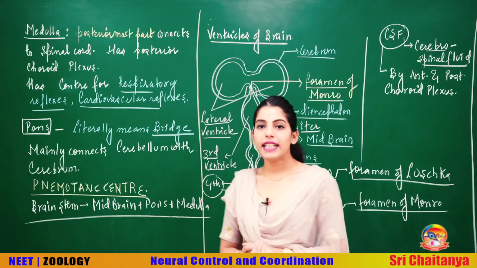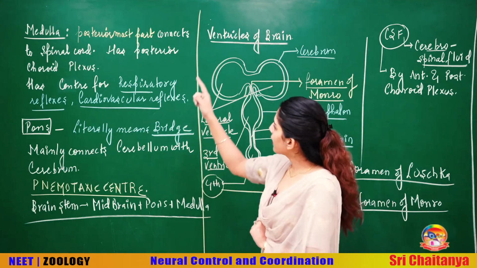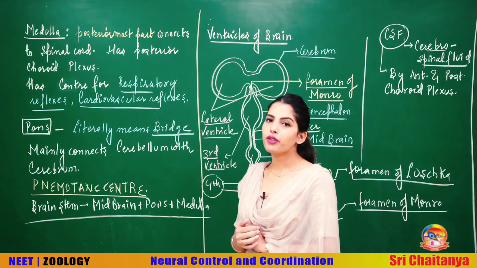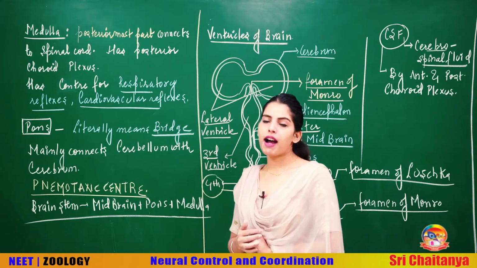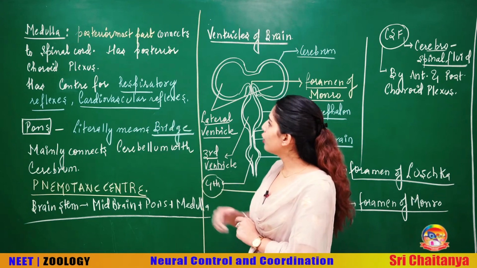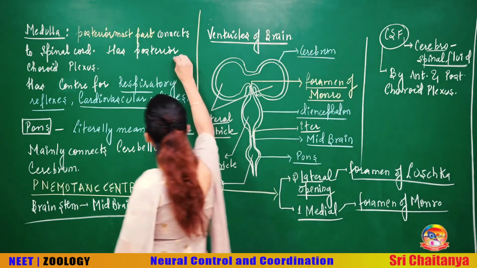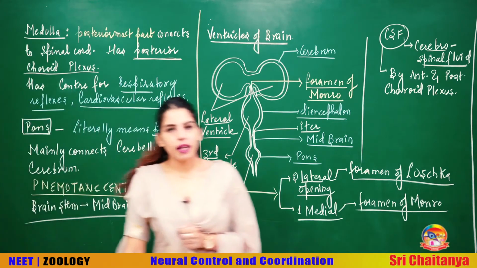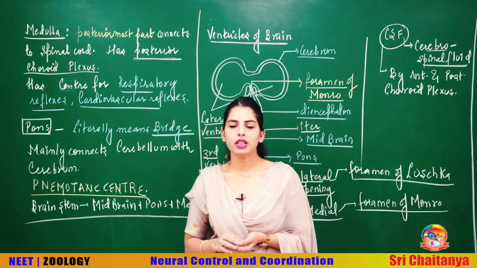Now the next part of your hindbrain is the medulla. Medulla, I have written, is the posterior most part of your hindbrain or your brain, you could say. This medulla is the part that continues with the spinal cord. And this medulla has the posterior choroid plexus. I have already mentioned the anterior choroid plexus, beta. The anterior choroid plexus we have already discussed in the epithalamus part, and there is also the posterior choroid plexus.